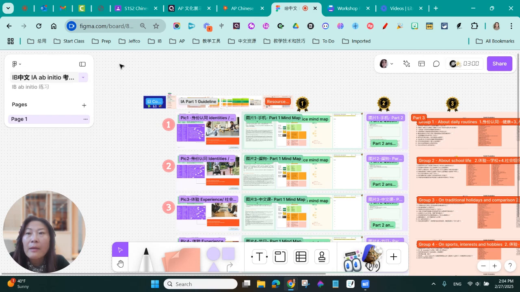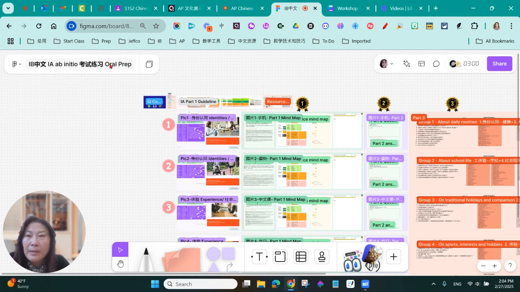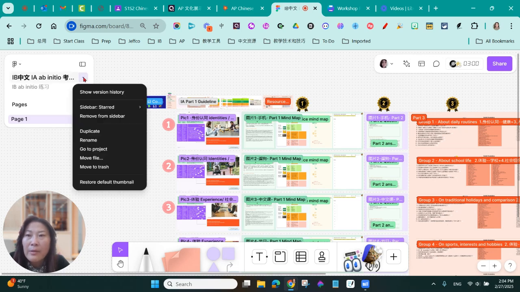Okay, again, once you're there, you have the big name on the top like this. Click on it and we'll change its shape. You will see a little down arrow on here, and then you will have option to duplicate. Okay, that's how you get it.